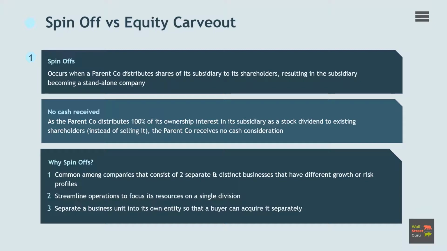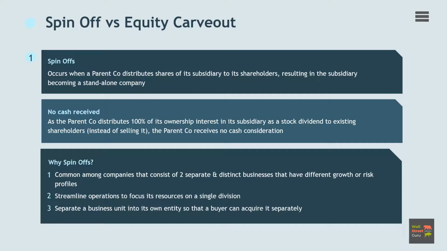A spin-off may occur for various reasons. A company may conduct a spin-off so it can focus its resources and better manage the division that has more long-term potential. Businesses wishing to streamline their operations often sell less productive or unrelated subsidiary businesses as spin-offs. For example, a company might spin off one of its mature business units that are experiencing little or no growth, so it can focus on a product or service with higher growth prospects.